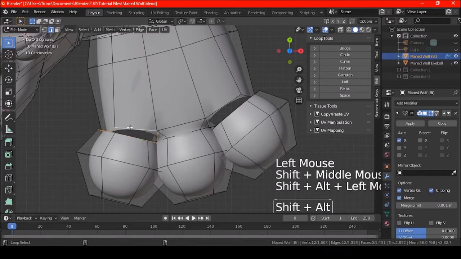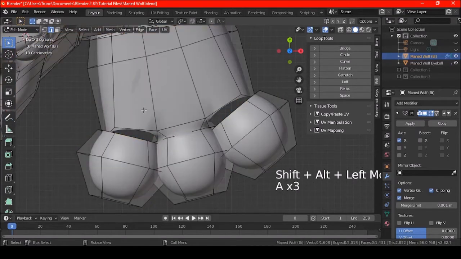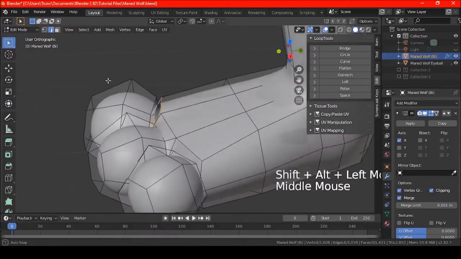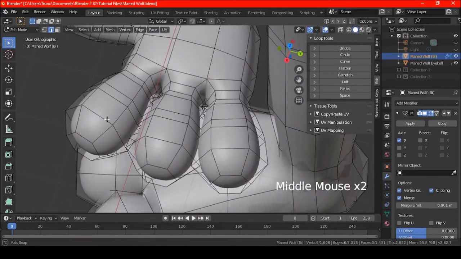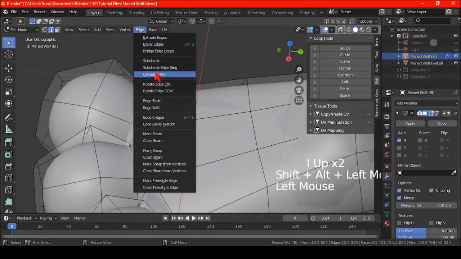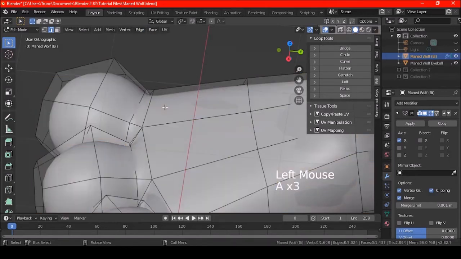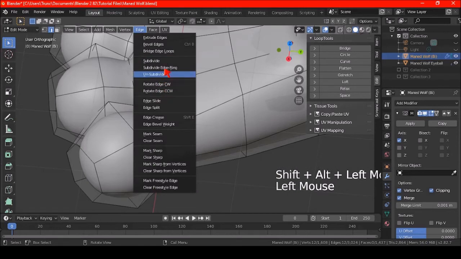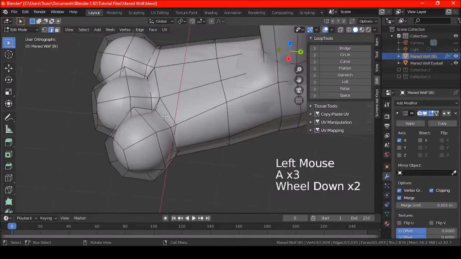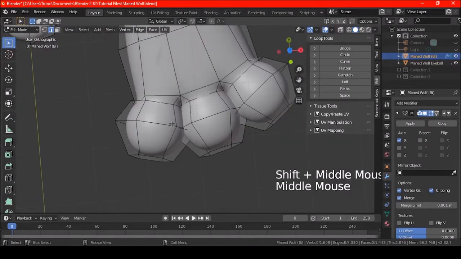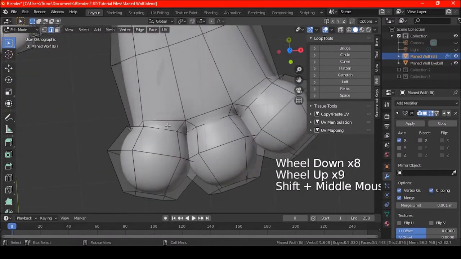Anyways, let's just do this. Actually, I need this too. No, not that. Actually, I just do this first though. So I'll select that one loop right there. And then this one. And of course, you know, bridge edge loops. Same over here. Okay, so now I can do this.